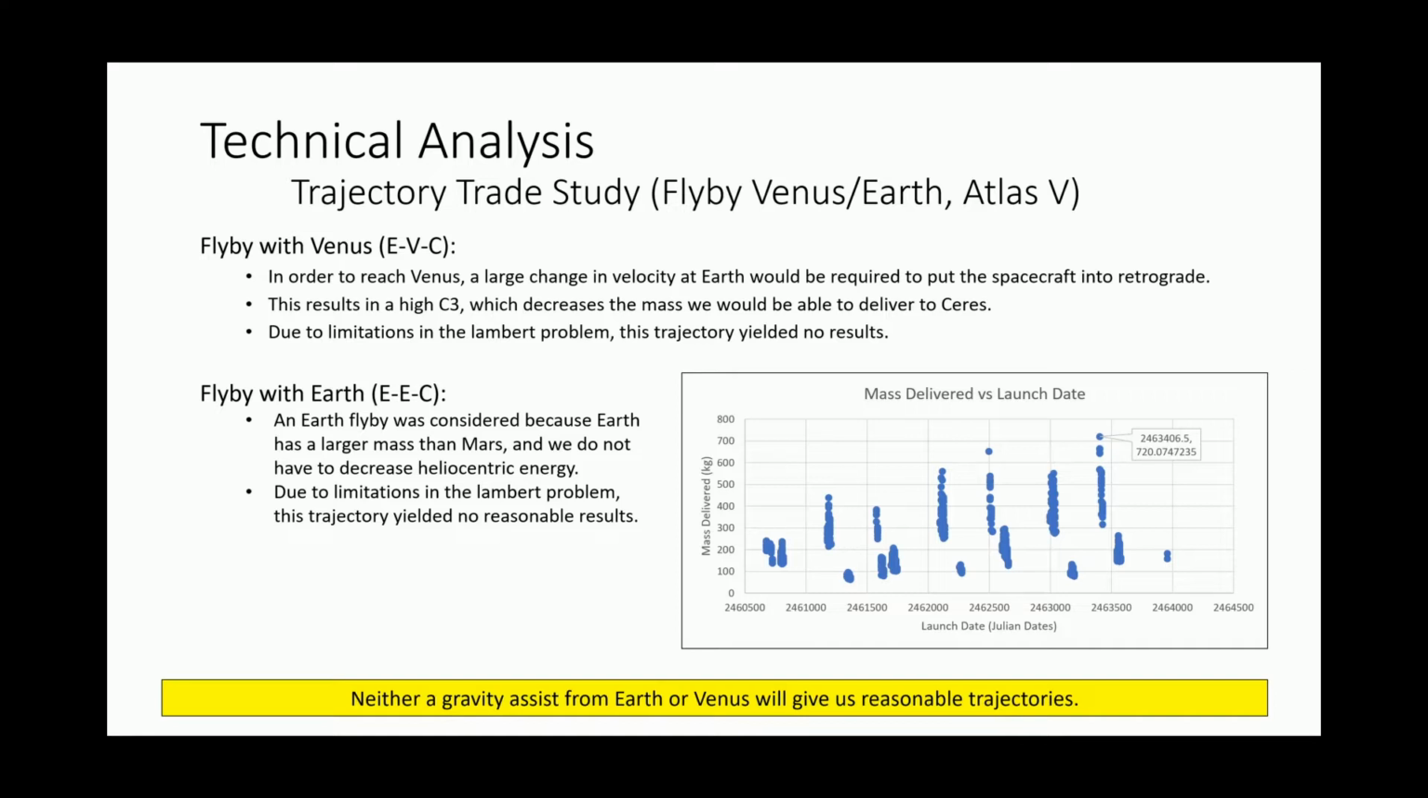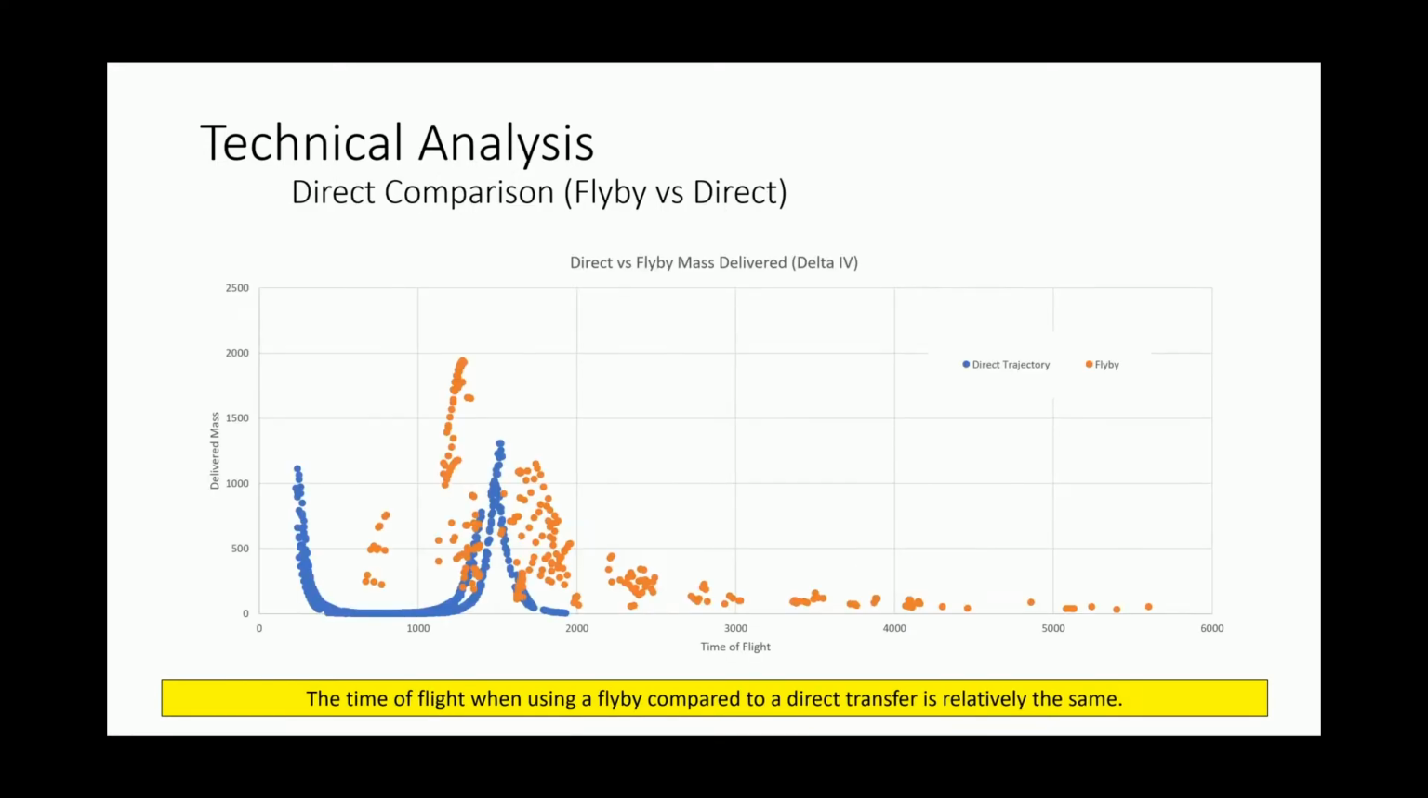In flyby with Earth, we were limited to our Lambert problem, which only went through one iteration, and because of this, it yielded no reasonable results for our experiment. One interesting figure we got from the data was that when we compared the direct trajectory versus the flyby using time of flight and delivered mass, we noticed that with the same time of flight, the delivered mass for the flyby would still be greater.